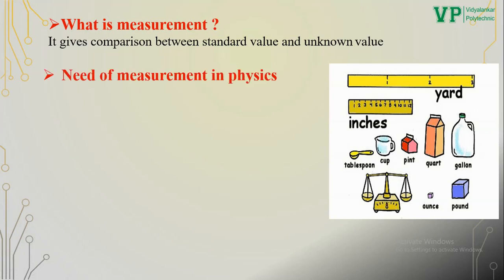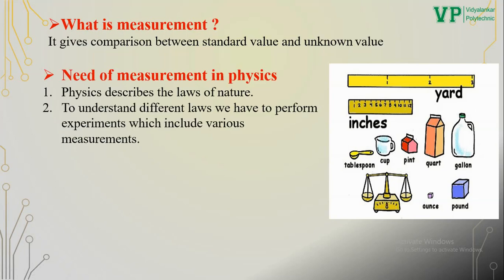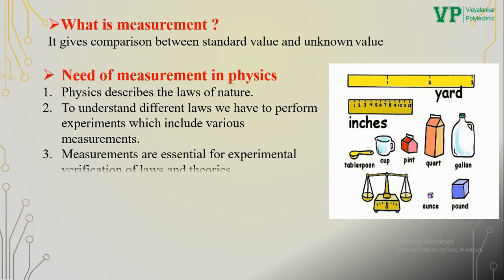Now, what is the need of measurement in physics? Physics describes the laws of nature. To understand different laws, we have to perform experiments which include various measurements. These measurements are essential for experimental verification of laws and theories. For example, we all know Ohm's law, that is, V is equal to IR. So to prove this law, we have to measure current and resistance accurately.